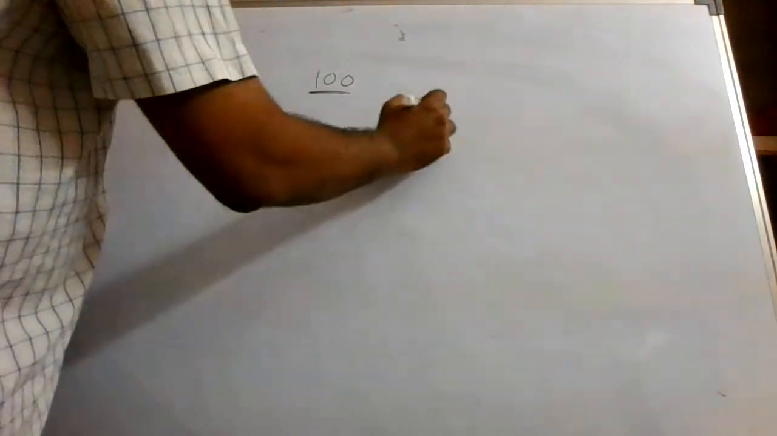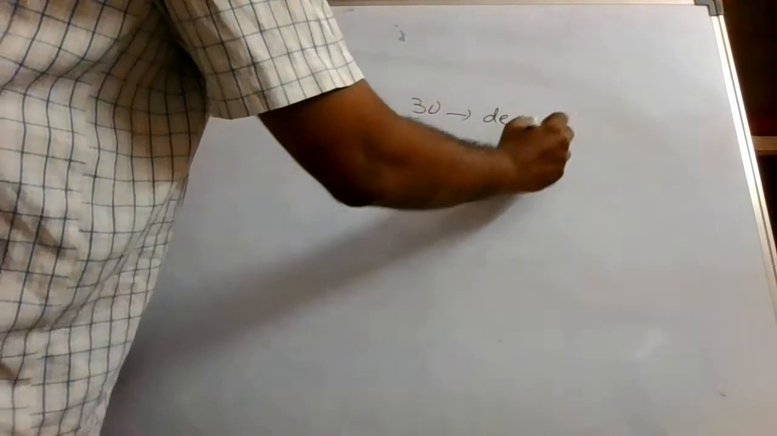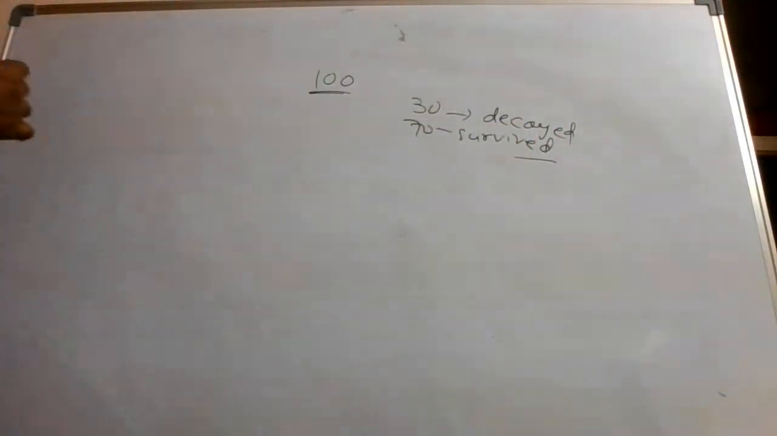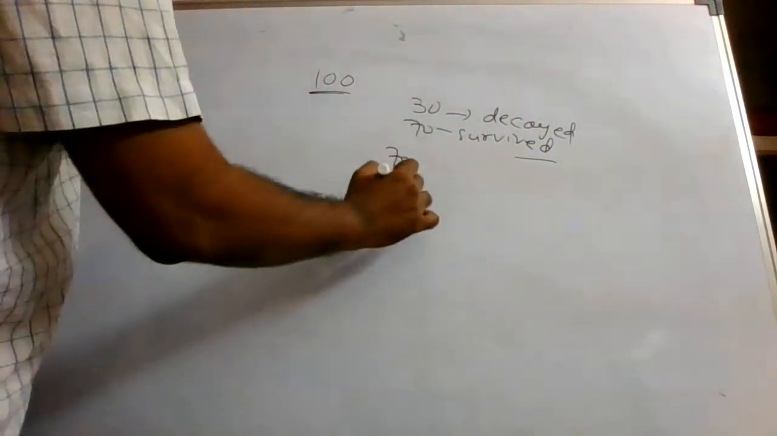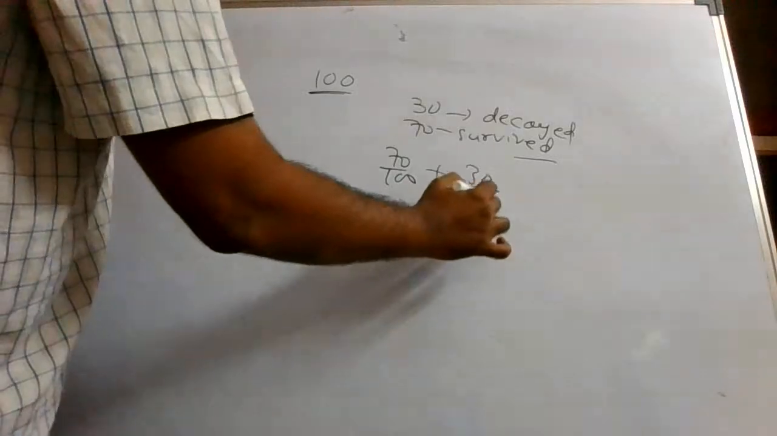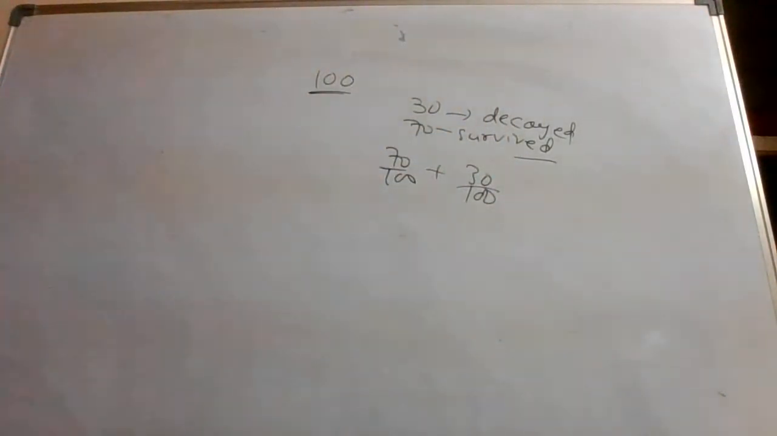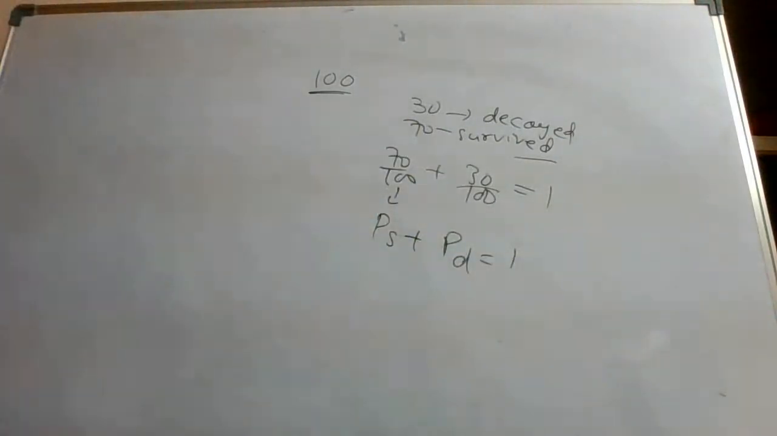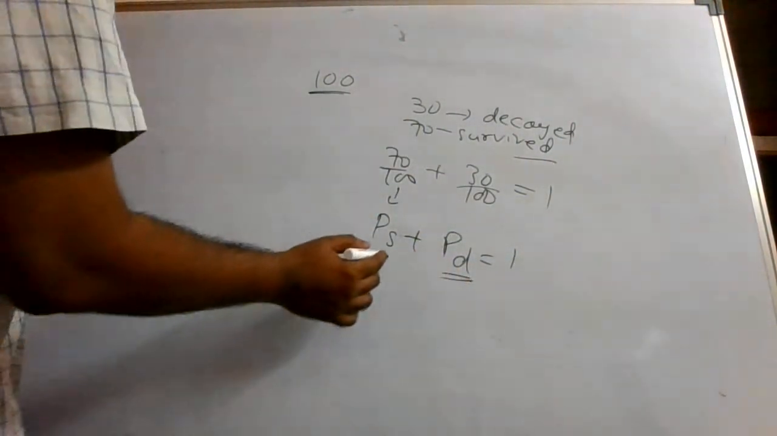Okay, let us discuss one more concept. Let us say 100 nuclei were there and 30 got decayed. Decayed you called, finished you called. That means 70 survived. So probability wise, if you talk about 70 by 100 is the probability of survival, and 30 upon 100 is the possibility of decay. What are you getting? Getting 1. So what is this? This is probability of survival plus probability of decay is equal to 1. If you know either of this value, you can calculate the other value.